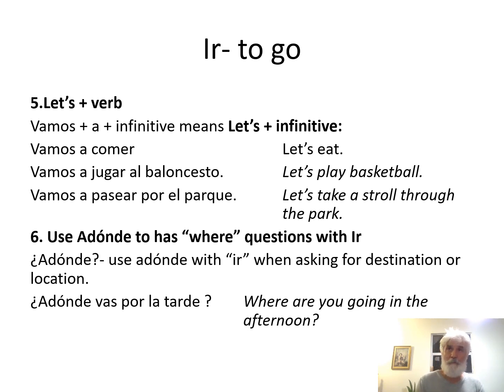Just remember, we learned various question words in Spanish. Qué, what, cuándo, when, and dónde, where. Now, what if you want to ask somebody, where are you going? You don't use dónde when you use the verb to go. You use a dónde. In fact, you use a dónde with verbs of direction and motion, like going. You could use it with running and walking. But our main verb for us in Spanish 101 is going to be ir.